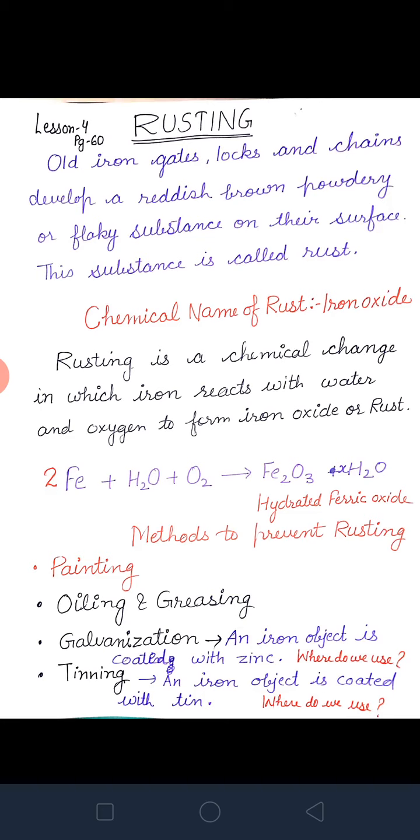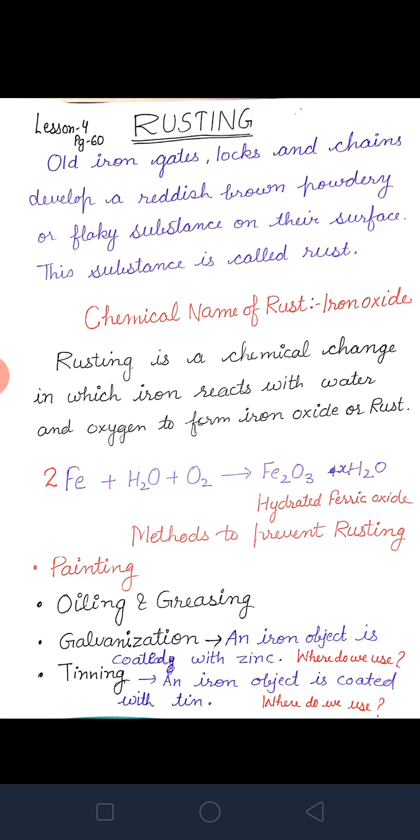So if I ask you, what do you mean by rust? Can you define rust now? Yes. Old iron gates, locks and chains often develop a reddish brown powdery or flaky substance on their surface.